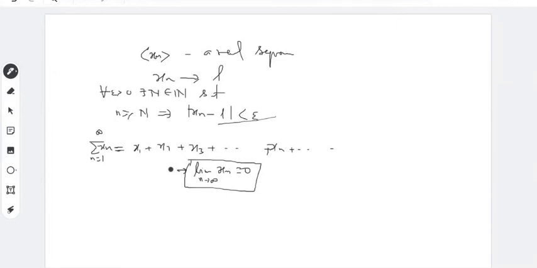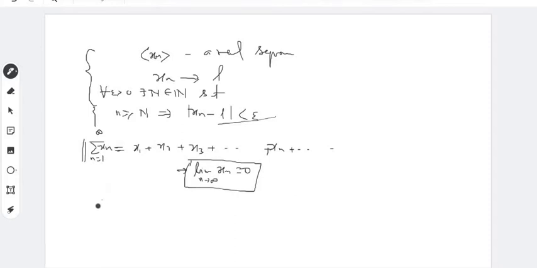Yes, if the sequence of partial sums is convergent, then we can say that. That's the definition. You know the convergence of a sequence, which you have already studied. Now you want to compare this infinite series to a sequence which is convergent, so you can construct a sequence of partial sums.